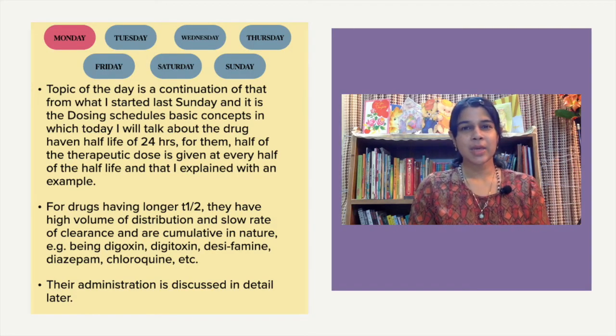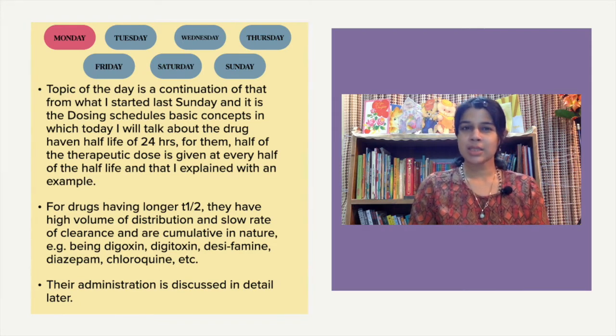Continuing with the last class on Sunday, 11th of October, on Monday we did dosing schedules basic concepts, part 1. In that we covered, if the half-life of the drug is about 24 hours, how the drug administration should be done and what concept has to be followed.